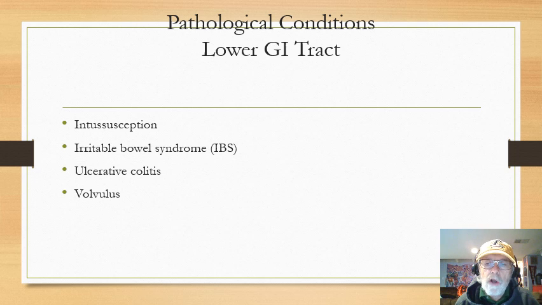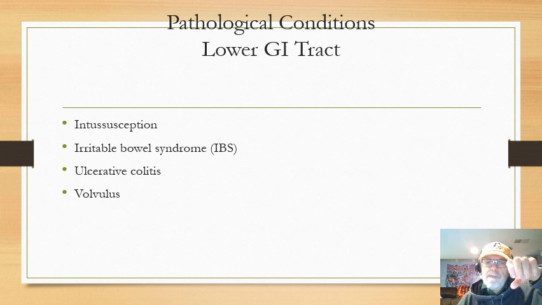But what happens is, the reason why I see some things in kids and not in adults is because in kids, all the structures are smaller. So if there's something that causes a problem, it's easier to get obstructed. In adults, the structures are bigger, so there's less of a problem. So intussusception we see more in kids, and this is a telescoping of the bowel.